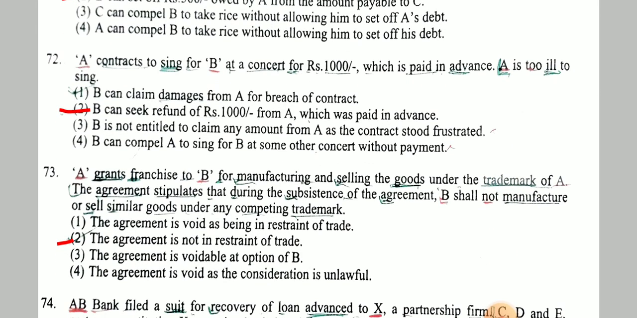Next question. A contracts to sing for B at a concert for 1000 rupees which is paid in advance. A is too ill to sing. Answer is B can seek refund of 1000 rupees from A which was paid in advance.